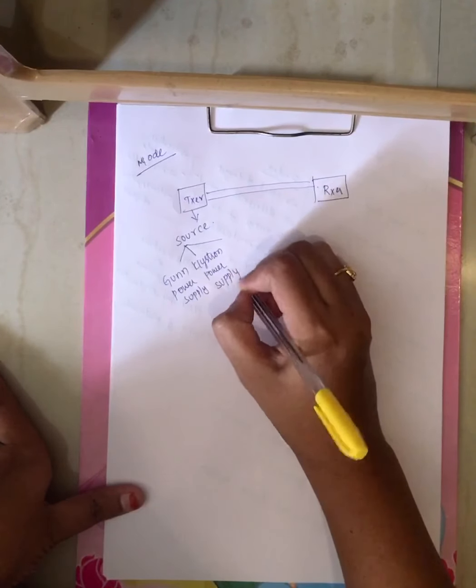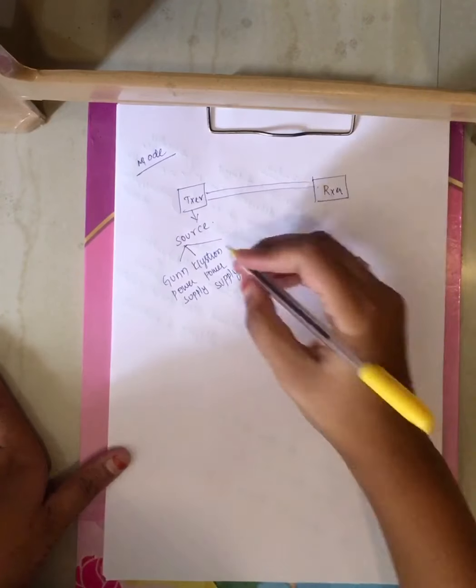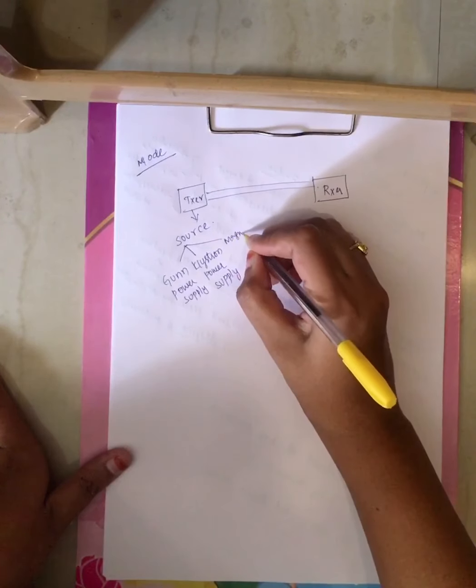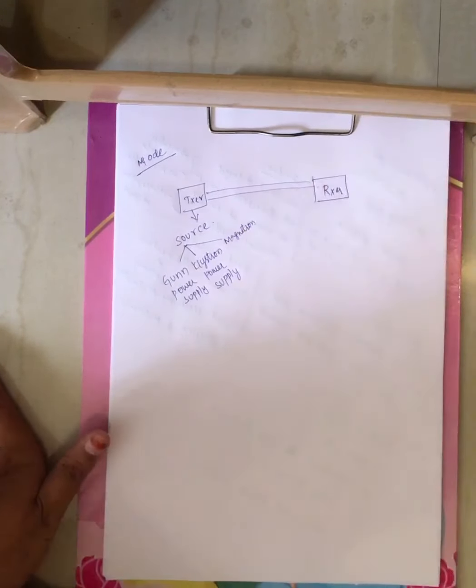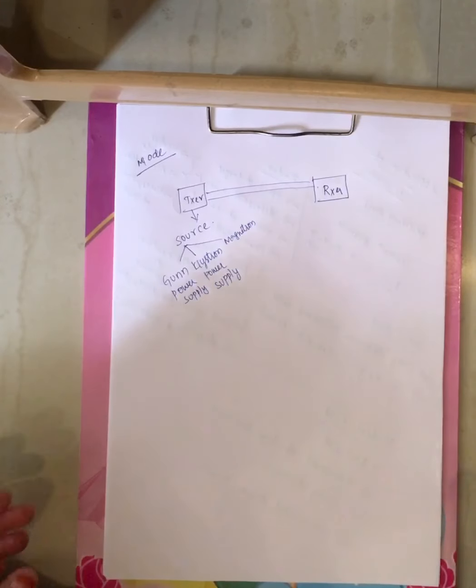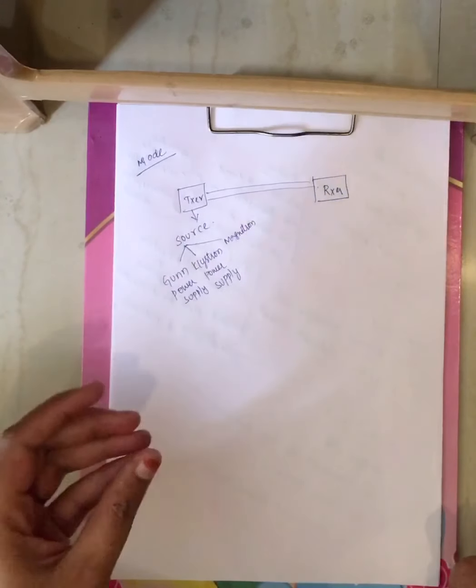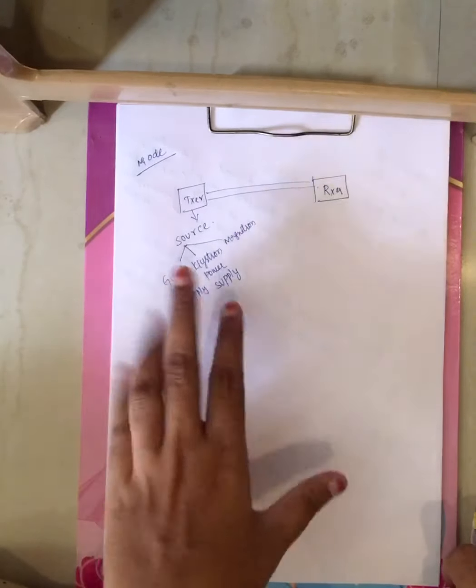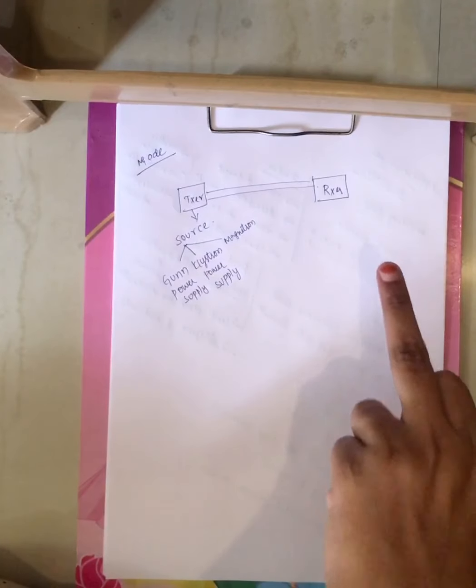Behind this klystron power supply you have one more source, the magnetron. All these are different sources through which you can generate microwave signals, and this source is present at your transmitter.